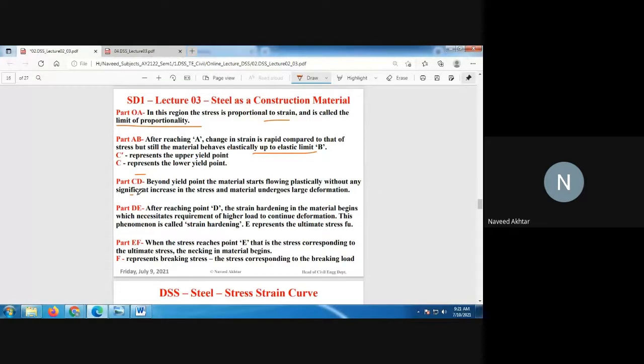After part DE, after reaching point D, strain hardening in the material begins, which requires higher load to continue the deformation. This phenomenon is also called strain hardening, and E represents the ultimate stress, that is Fu. And when the stress reaches point E, the stress corresponding to the ultimate stress, necking in the material will begin.